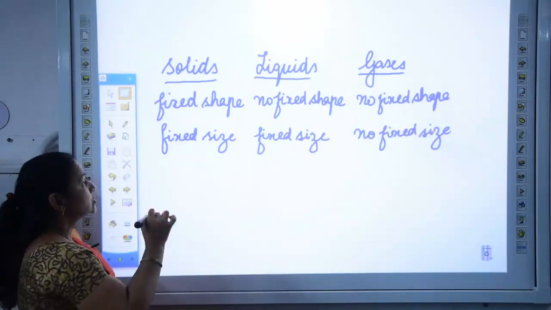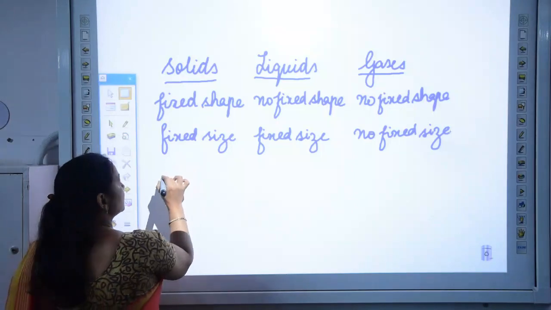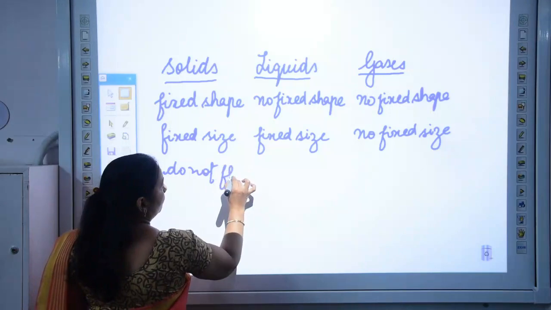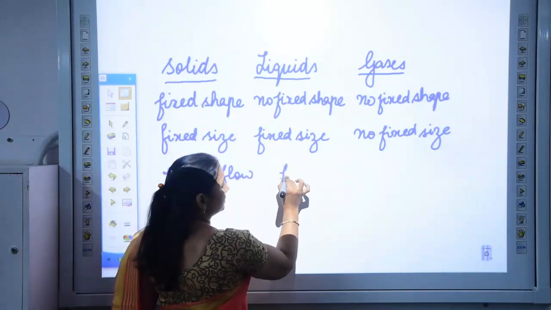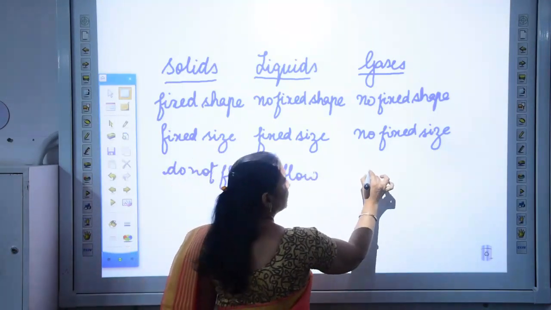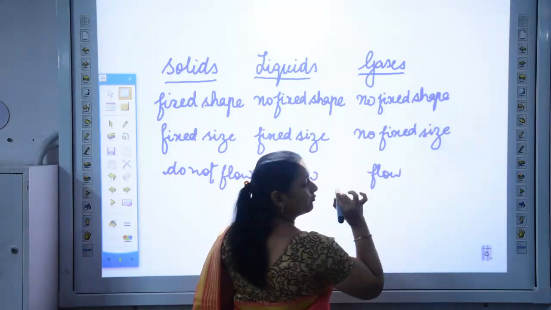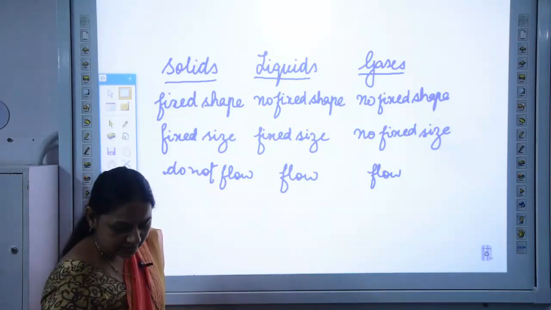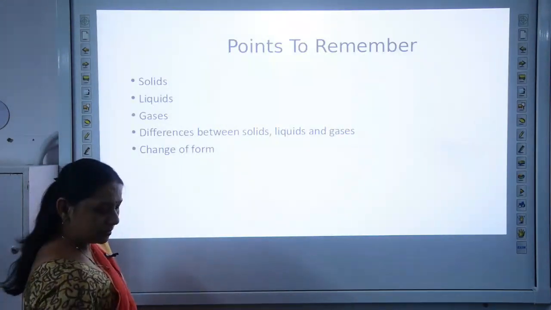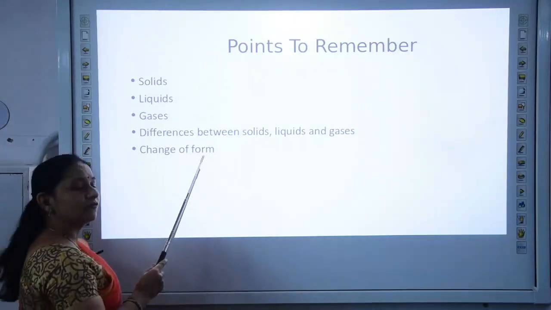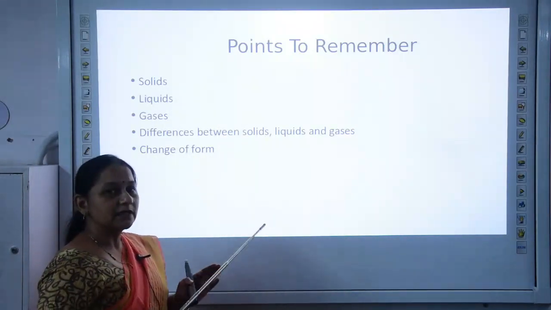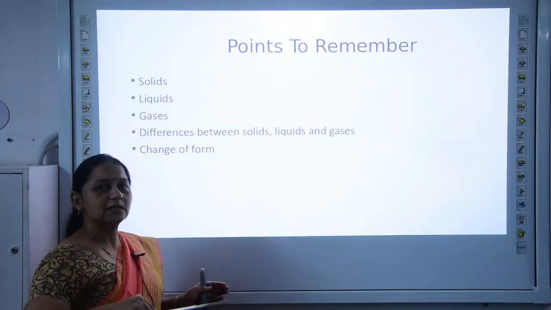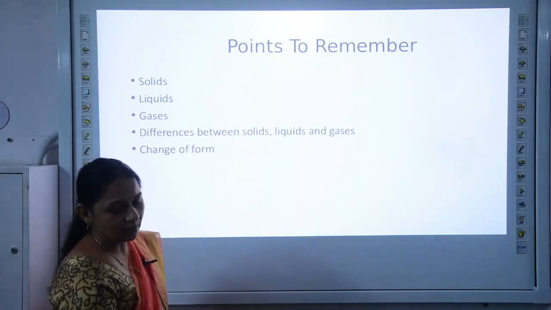Then we come to flowing. Solids, they do not flow. Liquids, they flow. Similarly, the gases also flow from one place to another. So these are the differences between solids, liquids and gases. And the next topic that we have here is change of form, that is the three states of matter, solids, liquids and gases, they can be converted from one state to another on heating or cooling.